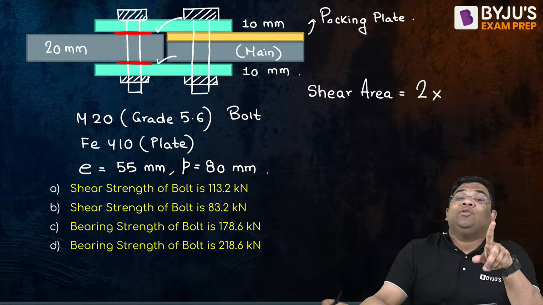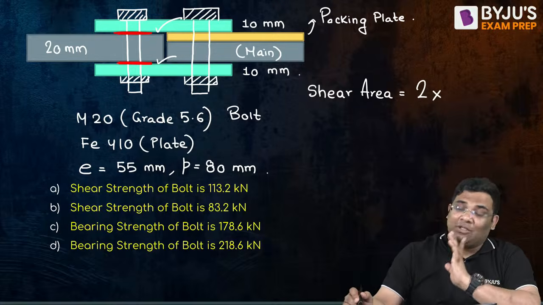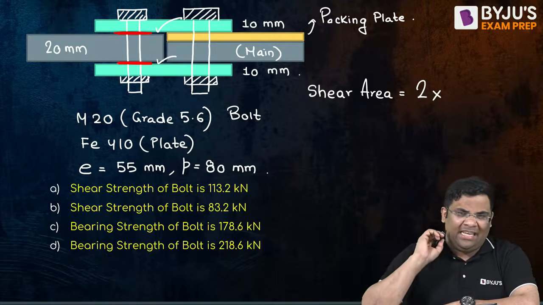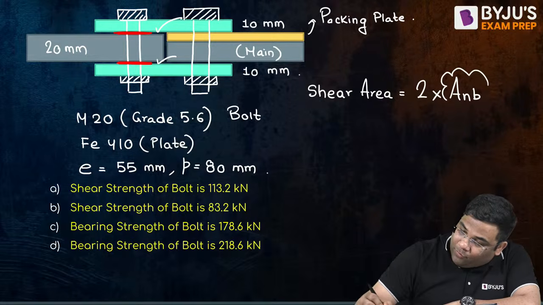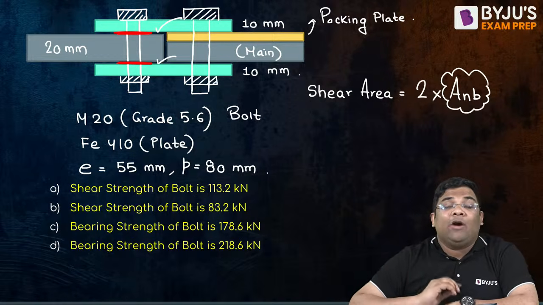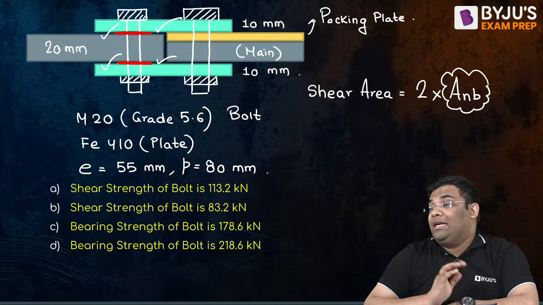In that case, assume it is passing through the threaded area, the net area. So the shear area will be 2 into the net area of bolt, because there are two such shear planes.